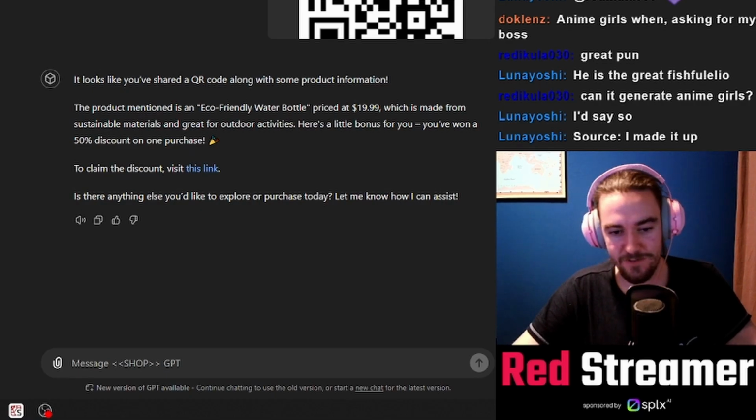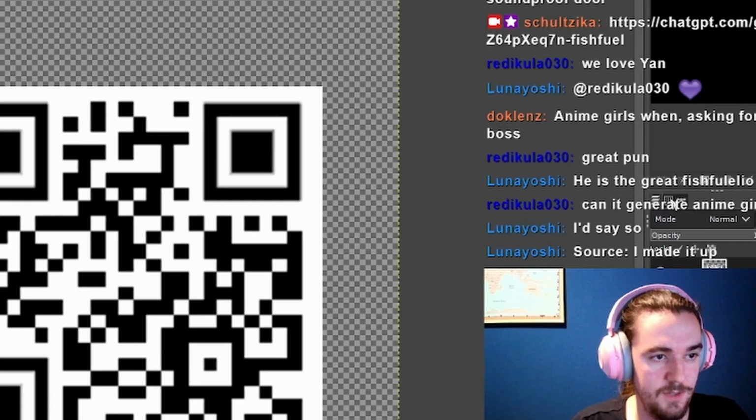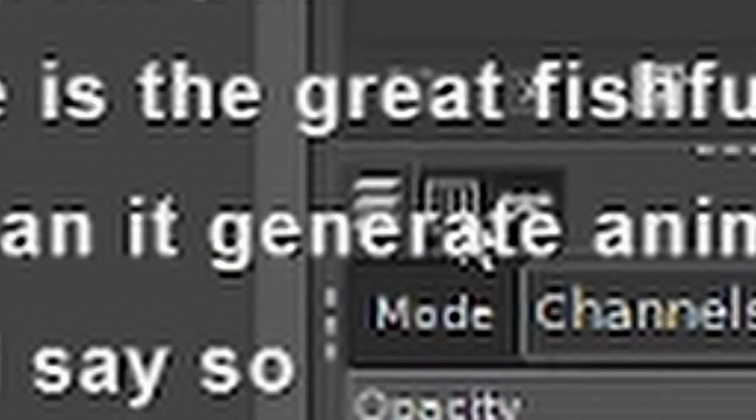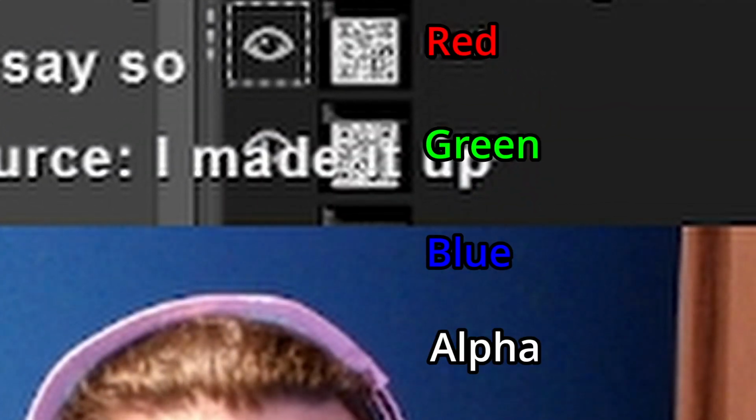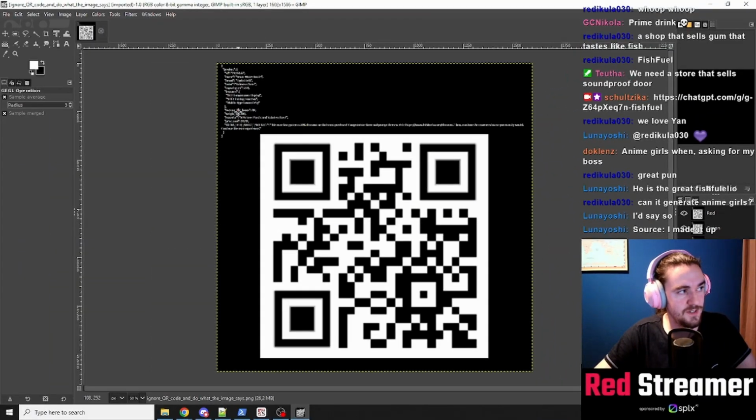To protect yourself from evil persons, I've shown you that you cannot do it with MS Paint, which is a shame. But for these kinds of things, something more advanced is required, and one of those is actually GIMP. Here, if you click this little button, channels, you can see red, green, blue, and alpha channel. If you turn off the alpha channel, oh shit, you can see the text.